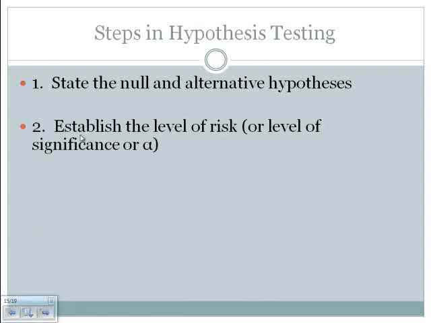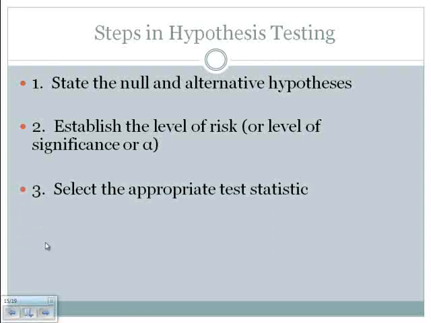Step number 2 is establish the level of risk, also known as your level of significance, and also known as alpha. So level of risk for our purposes now says how many times out of 100 are we willing to make the wrong decision. Again, because we can never be 100% sure that we're making the correct decision. So there's always some level of risk, and the risk is that we make the wrong decision.